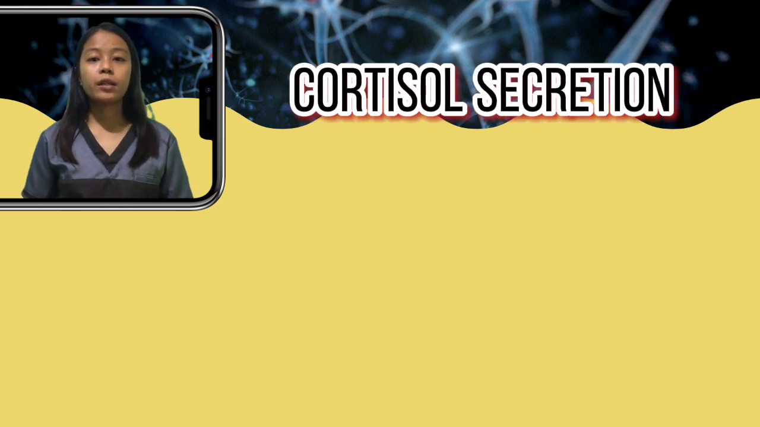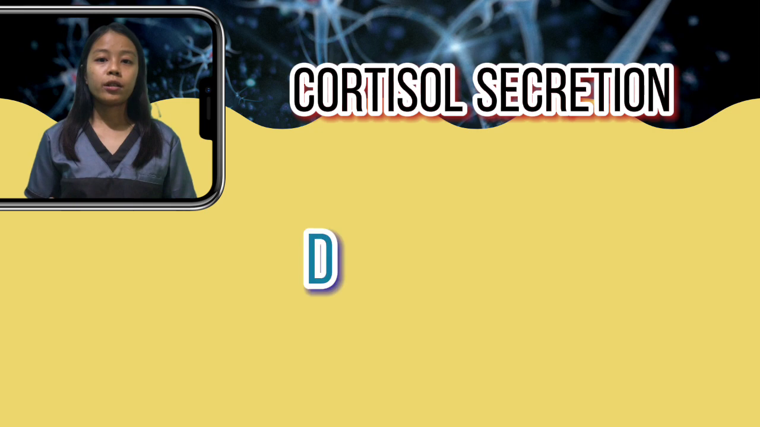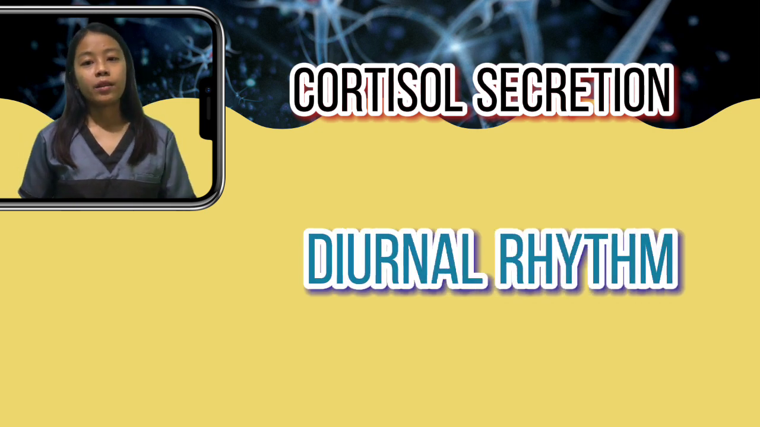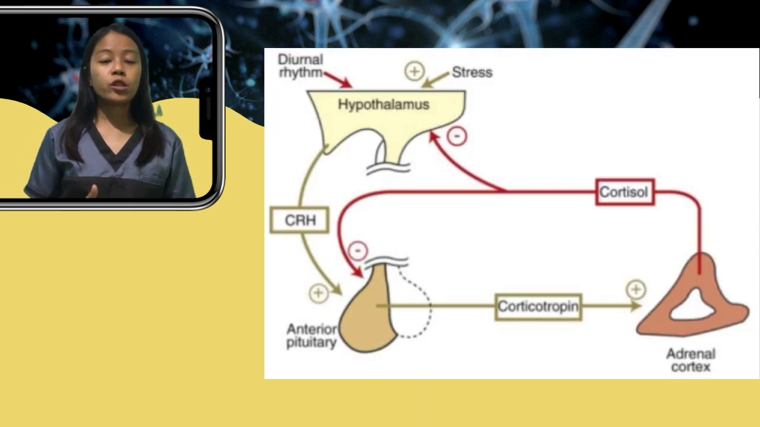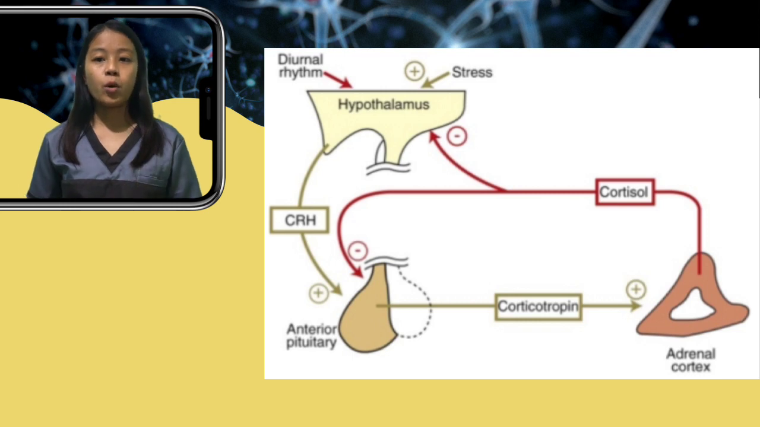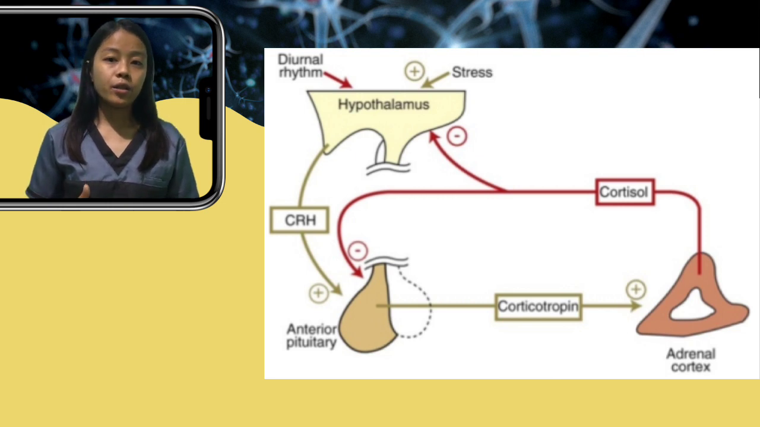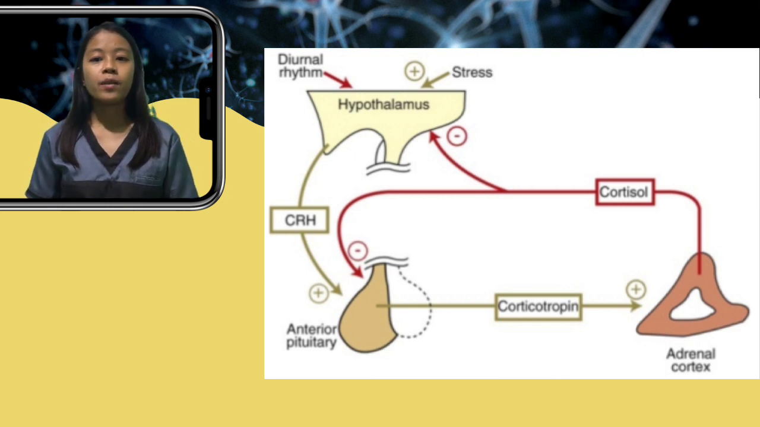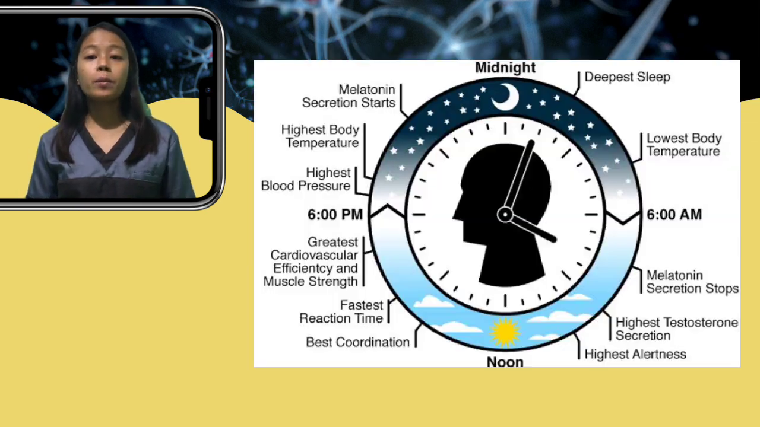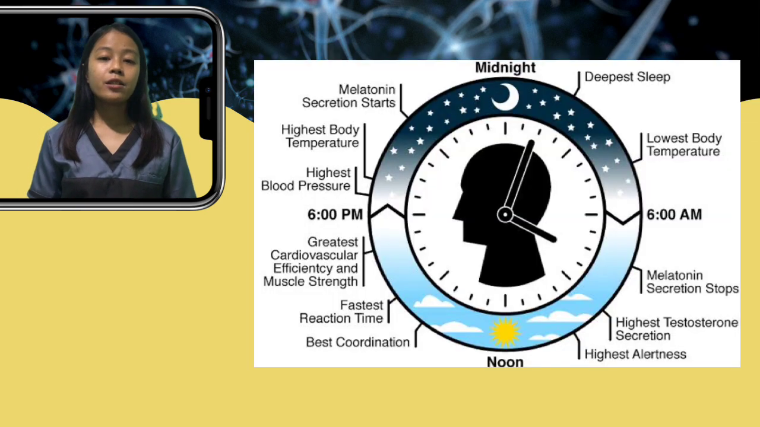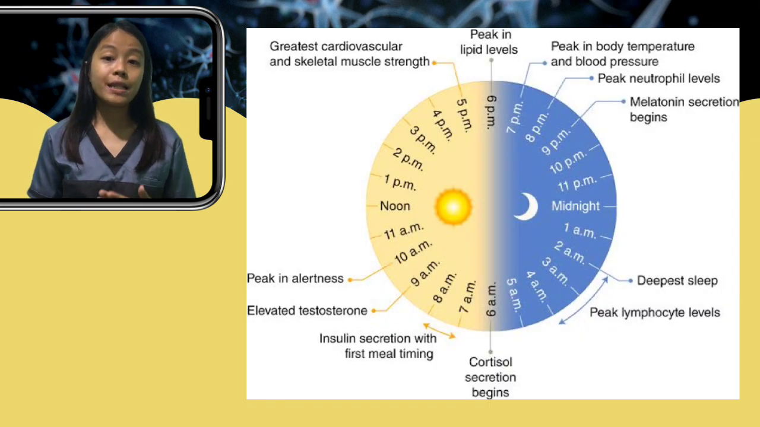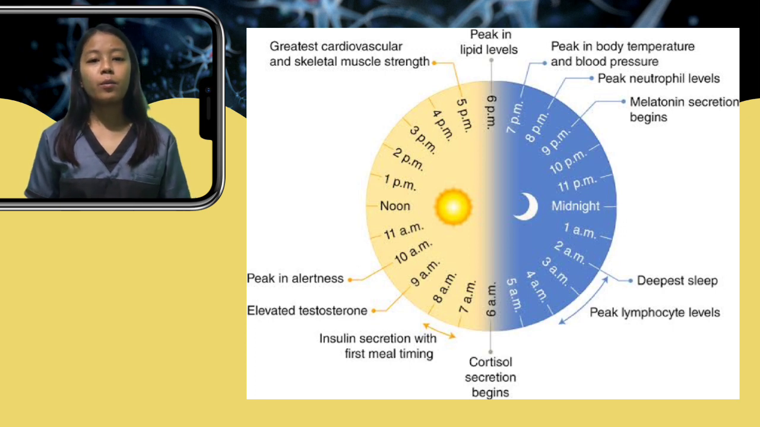Another factor that affects cortisol secretion is the diurnal rhythm. So the normal secretion of cortisol follows a negative slope. In stage 1 of sleep, cortisol is lower and it rises progressively during stage 2 of sleep. Based on normal physiology, the highest concentration of cortisol is achieved when we wake up in the morning.